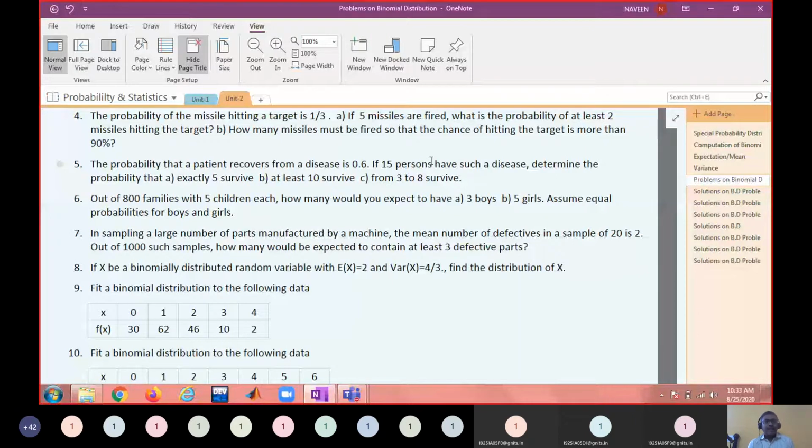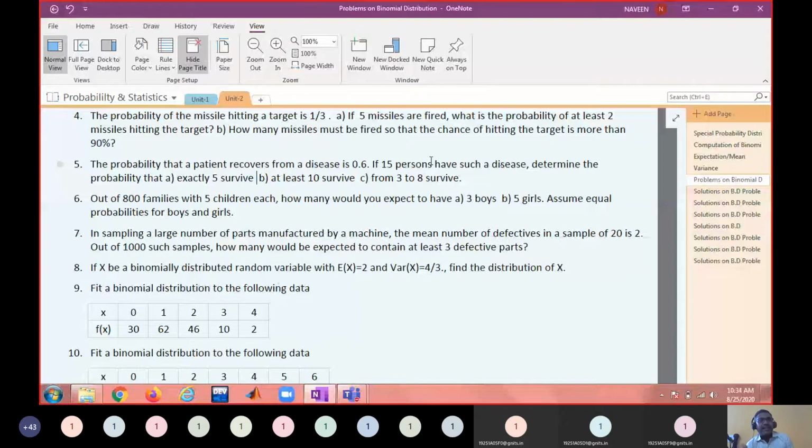Okay. So if you want to apply binomial distribution, you have to assume that the recovery of all these patients is independent. One person recovering or surviving or not surviving is not going to affect the other person. If that is the case, you can apply it.